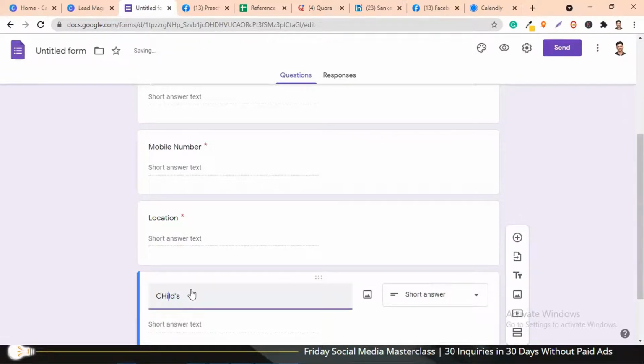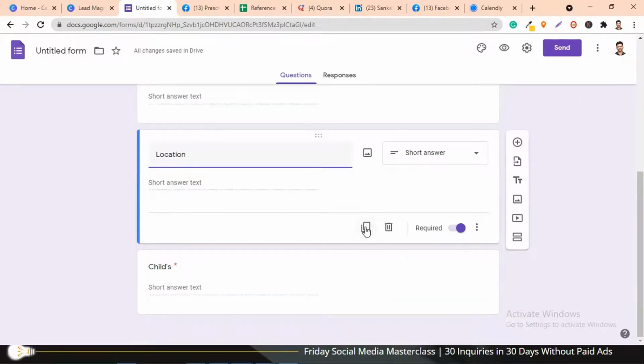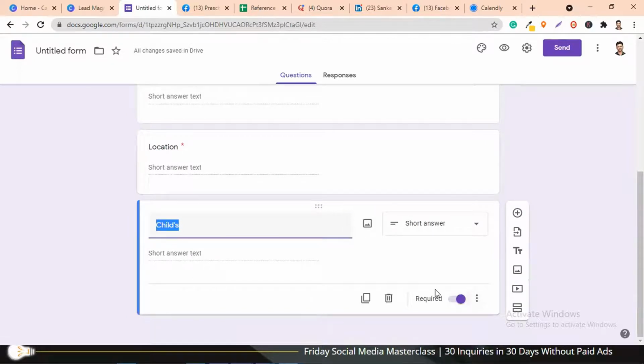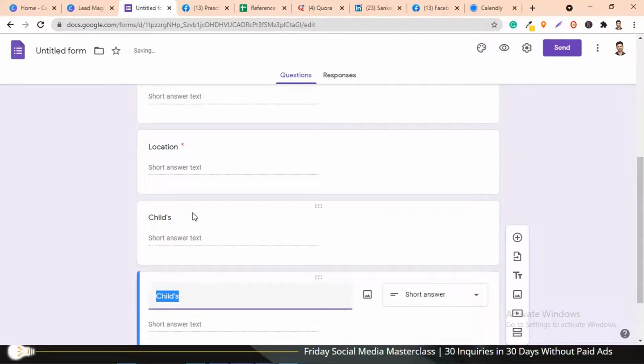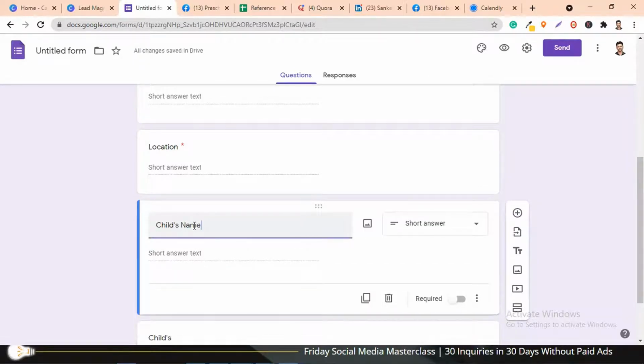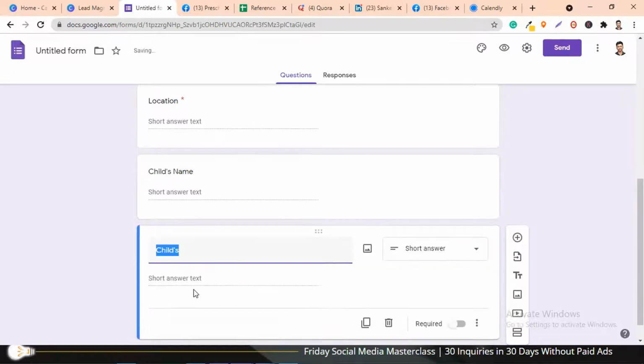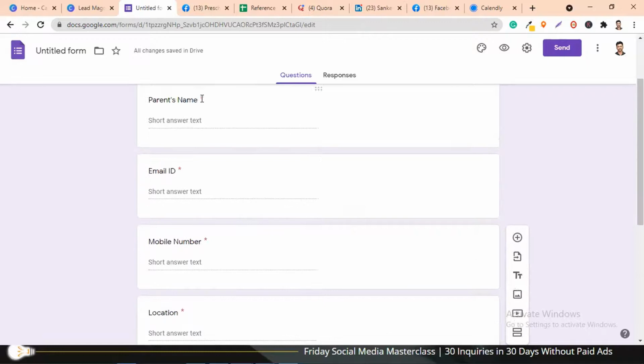But these are very sensitive questions, and the parent might not be ready to answer them, so you can keep them as not required. The second question, last question, would be child's age. Child's name and child's age I haven't kept as required, but all these other details, you can see this red star here. That's because I've kept them as a required field.